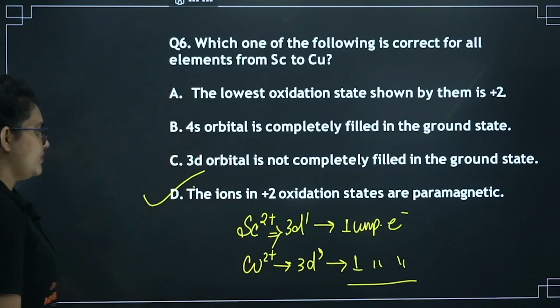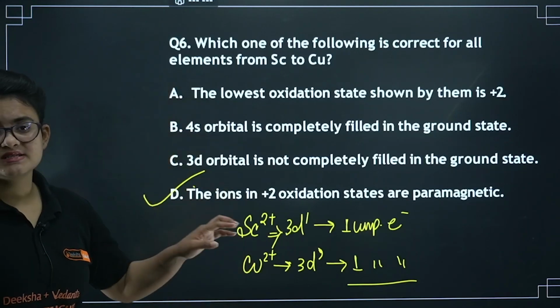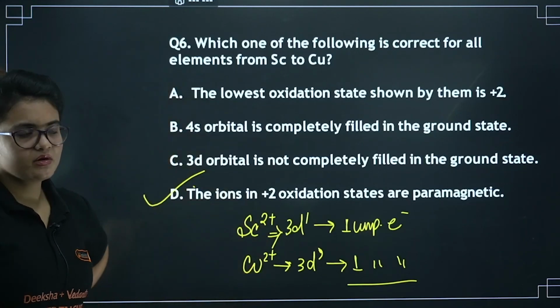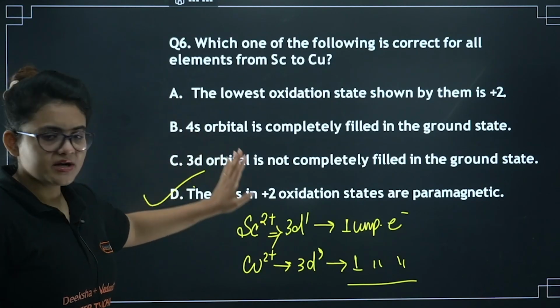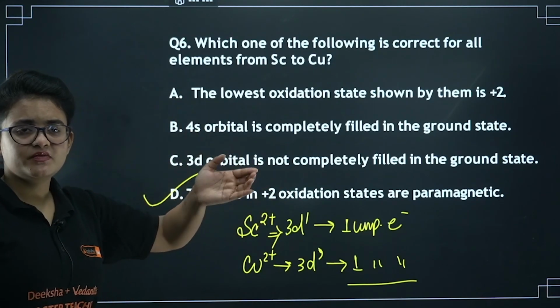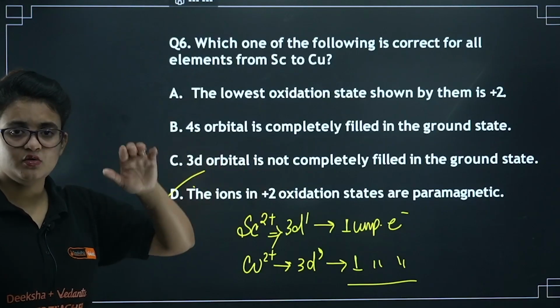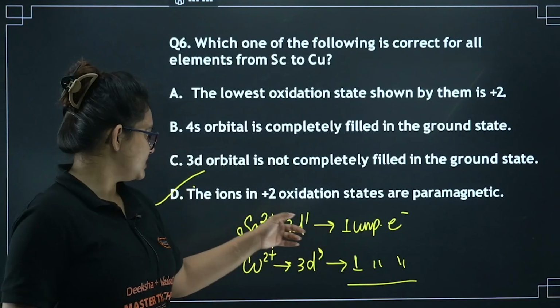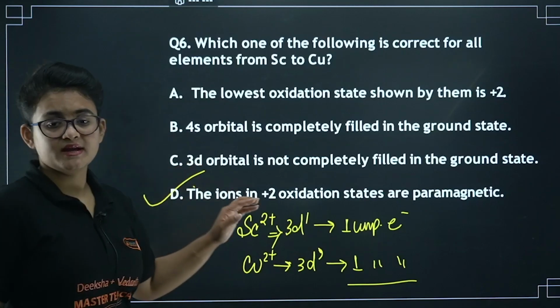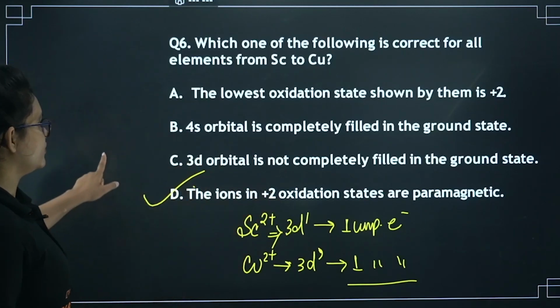And the magnetic moment value is also going to be the same. I guess you understood this, because the value comes from the unpaired electrons itself, square root of n into n plus 2. If the number of unpaired electrons is the same, then you can expect the same magnetic moment. So option D is the correct one.